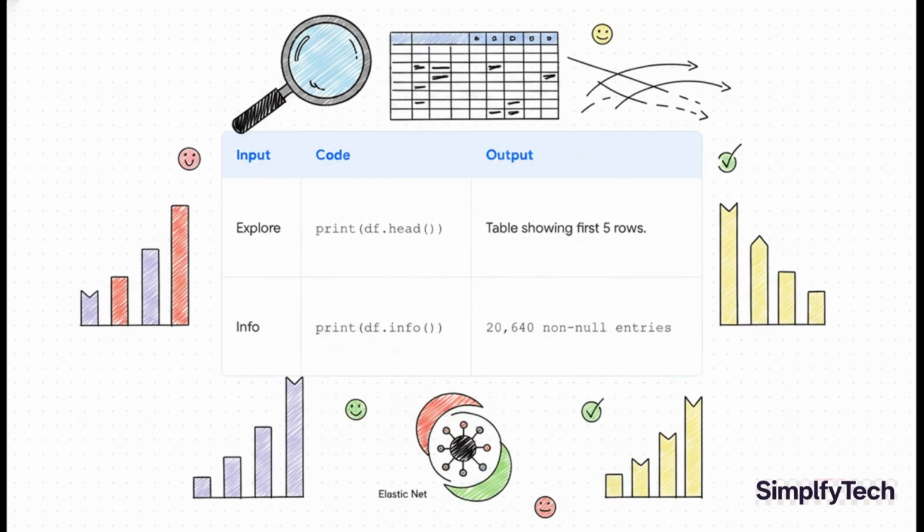Now, before we start building anything, it is always a good idea to just take a quick peek at the data. Using .head, we can see the first few rows and just get a feel for the features. Then, .info gives us a great summary. We're looking for things like data types and, most importantly, any missing values. And what do we see? Over 20,000 entries and no missing values. Awesome. Our data is clean and ready to go.